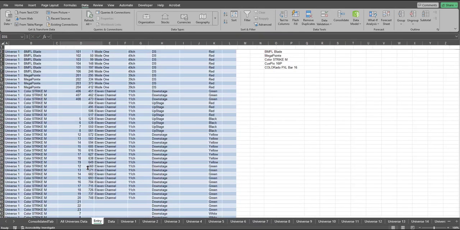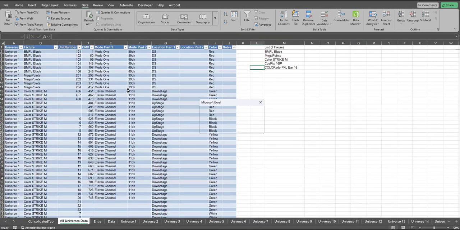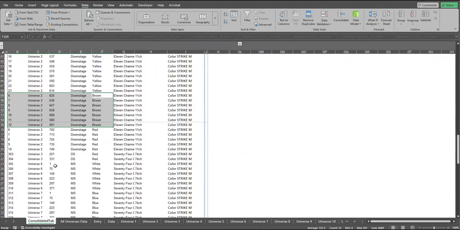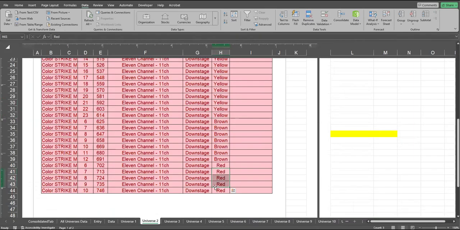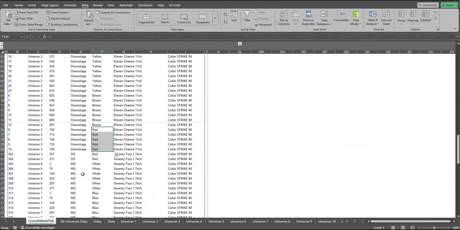As soon as I execute the data, which is pushing the data into the universe, that will also update the data in the consolidated tab. And obviously it will update all universes and the consolidated tab. So here you can see the last entry we had, I think, was 13. Now we have another six with the red color. These are the reds. So now we have another five. Let me go to the universe and see: one, two, three, four, five. Yeah, so there are five in there, and those are updated in here as well.